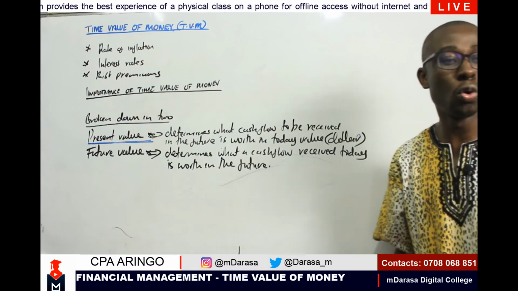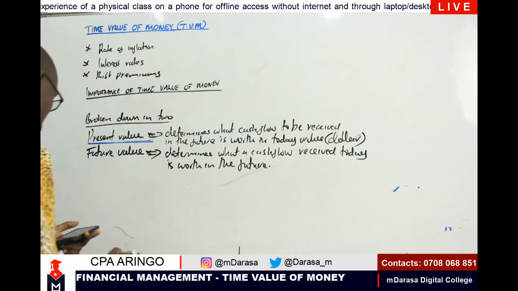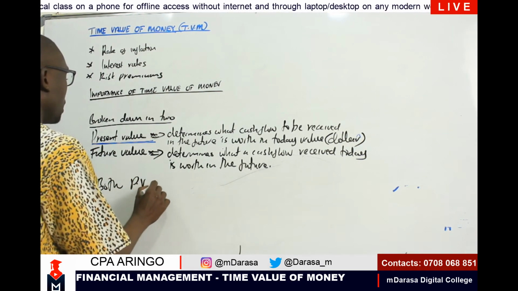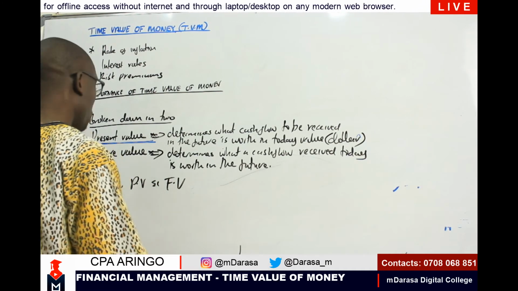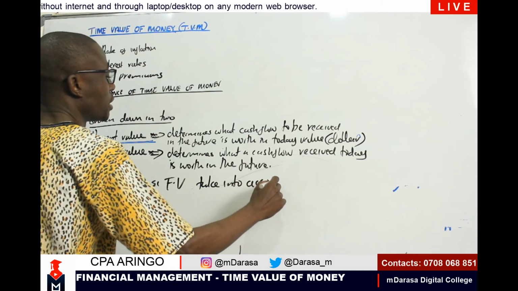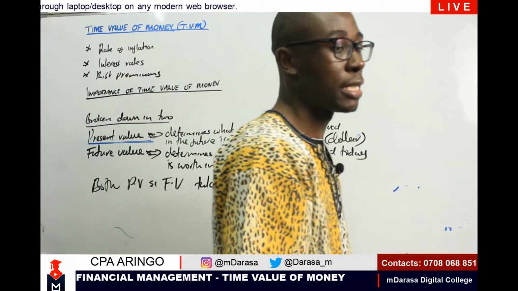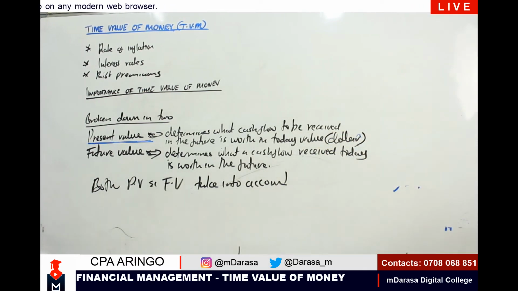And what should always stick at the back of our mind is that both present value and future value normally take into account the concept known as compounding interest, or the aspect of capital gains.